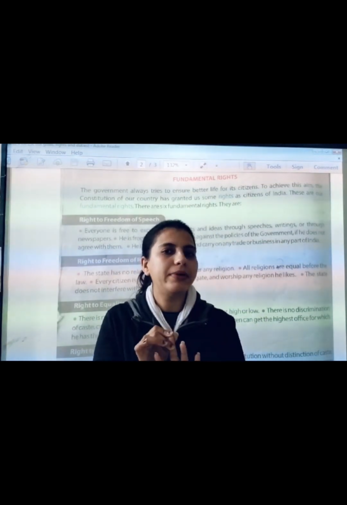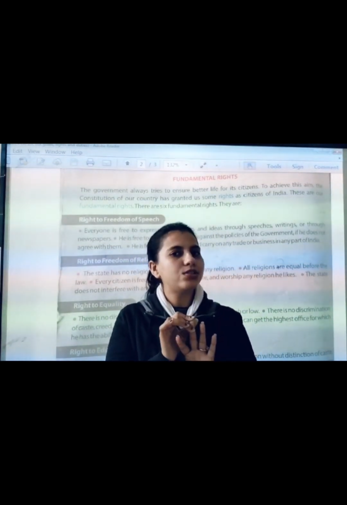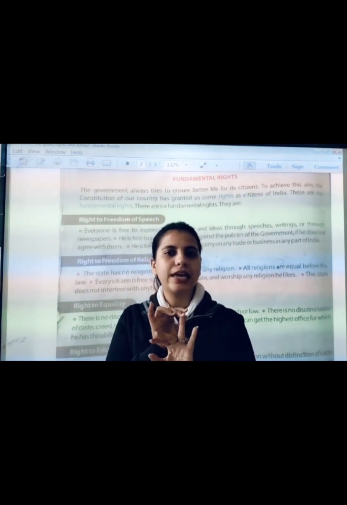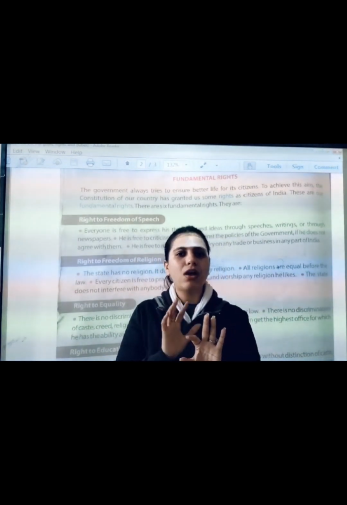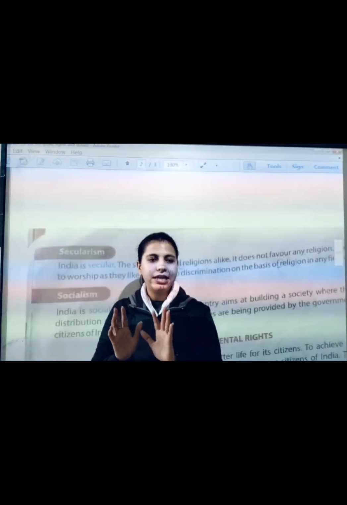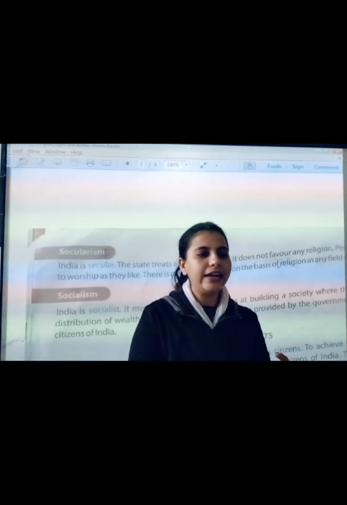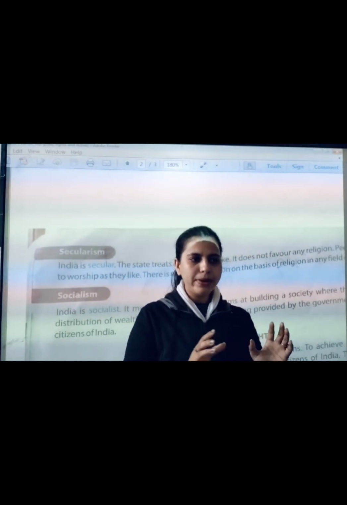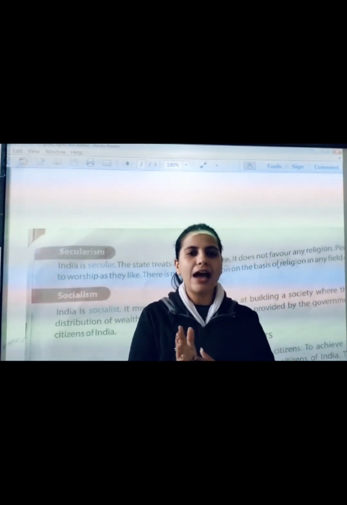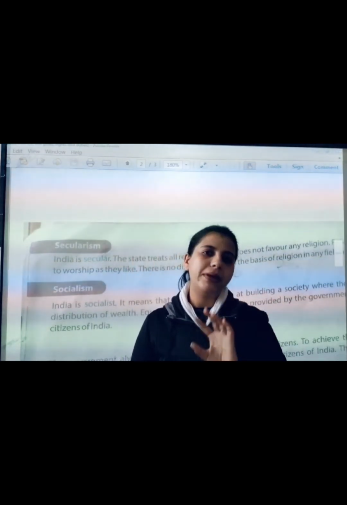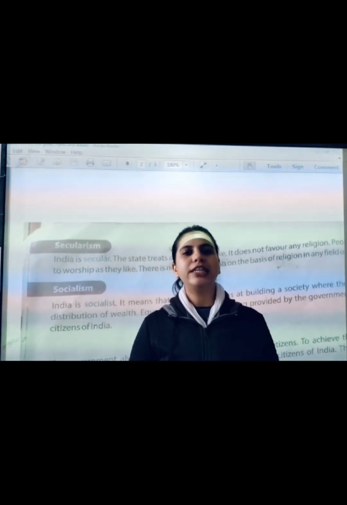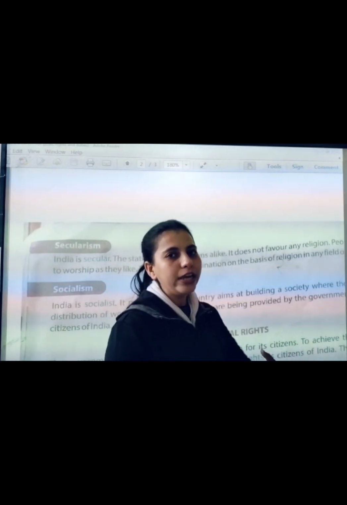We cannot discriminate against anyone on the basis of religion, right? And last one was socialism. Socialism means we all have equal opportunity to succeed, and we cannot discriminate against anyone on the basis of anything. Is that clear? We have equal rights and the opportunity to progress. That was the meaning of socialism. Okay, so these were the three goals of the Constitution.